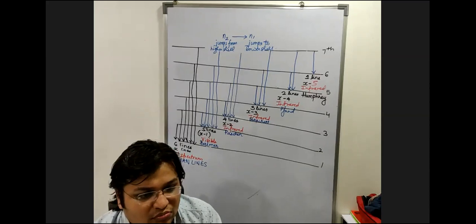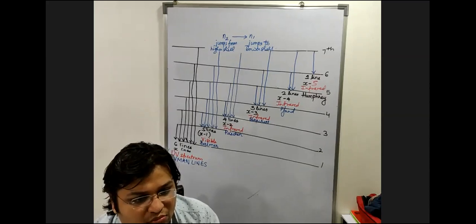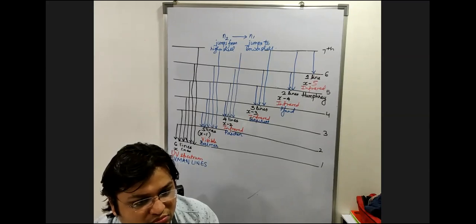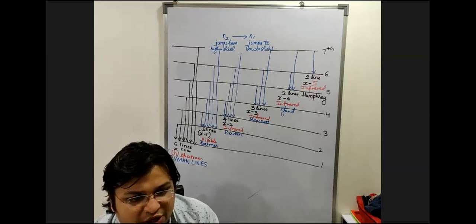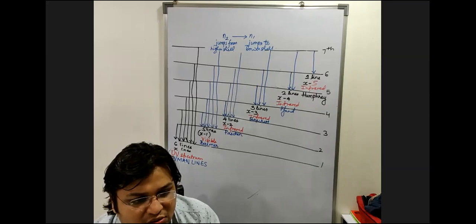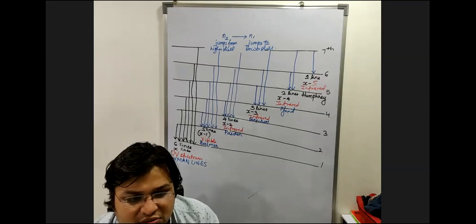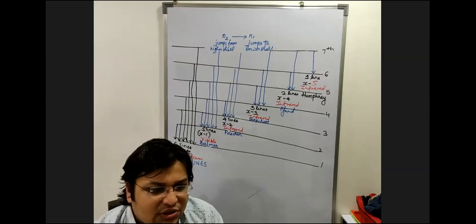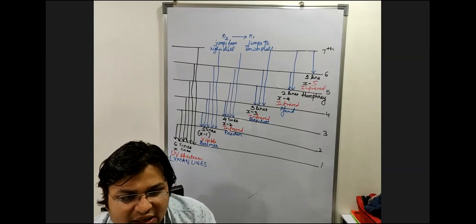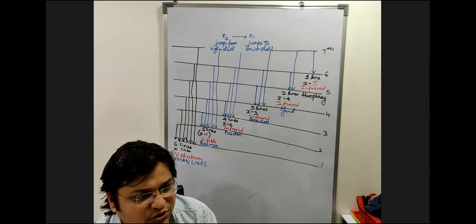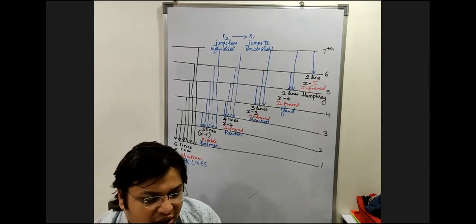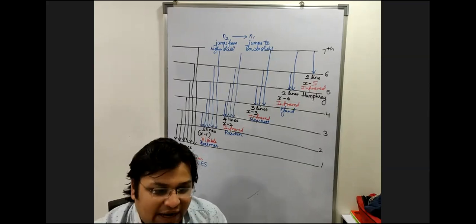So, sir, the total lines will be 3. Very good. How many Lyman lines? The Lyman lines would be 2. How many Balmer lines? 1. How many UV lines? 2. How many visible lines? 1. And how many infrared lines? 0. Okay. And the last question, 2 to 1. There's going to be one line. It's going to be a Lyman line, and it's going to be the UV line also. No other line over there. Is it clear? Okay.